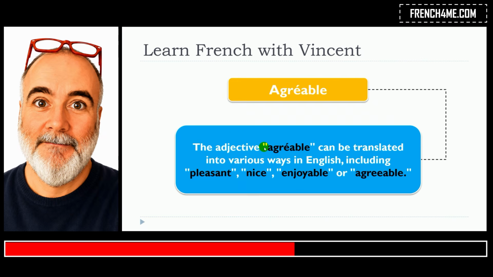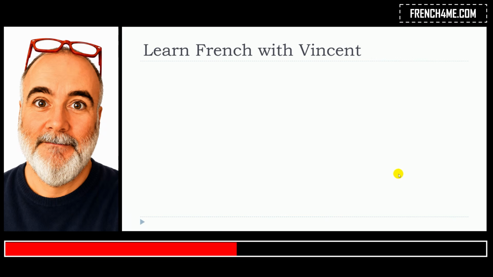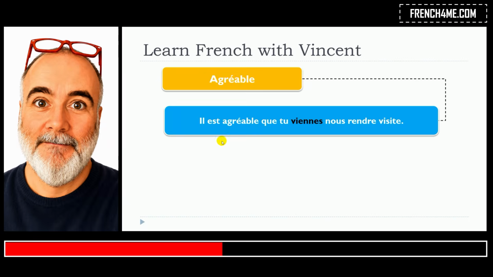So this lesson is about agréable. The adjective agréable can be translated into various ways in English, including pleasant, nice, enjoyable, and agreeable. So we will see some examples with agréable.